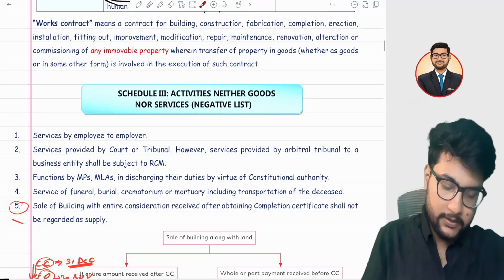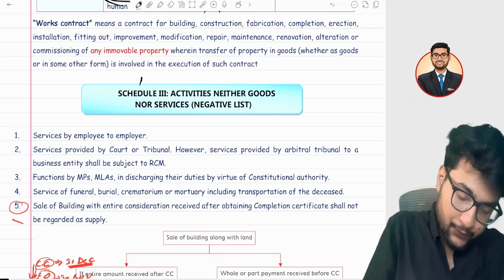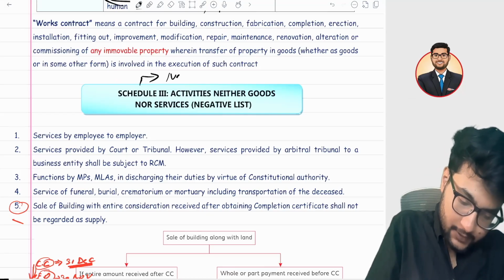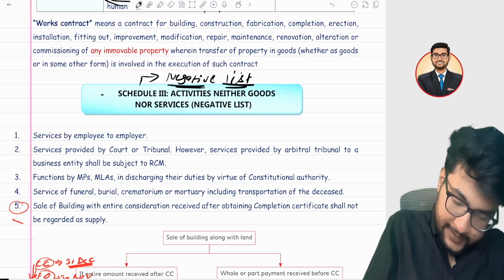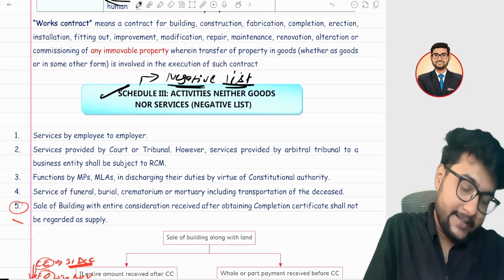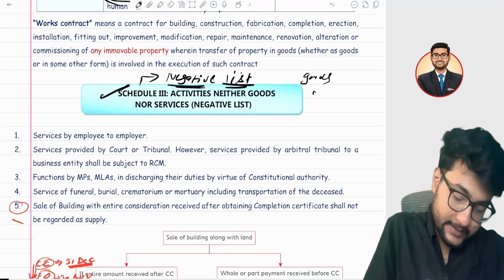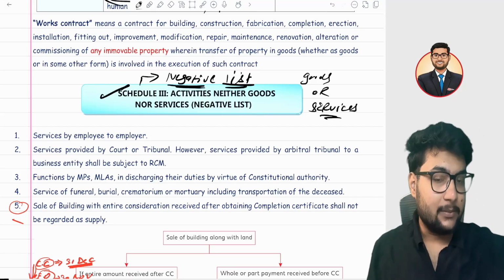Now let's talk about Schedule 3. Schedule 3, in short form we will call it a negative list. Whatever entry is covered under Schedule 3, it is not treated as goods, and it is not treated as services. It simply means it is not a supply under GST, and hence it's not taxable.